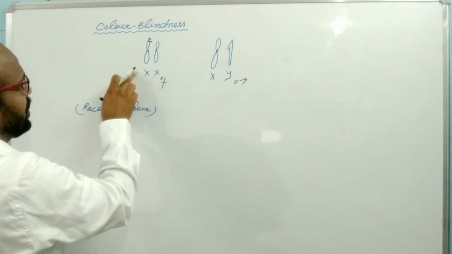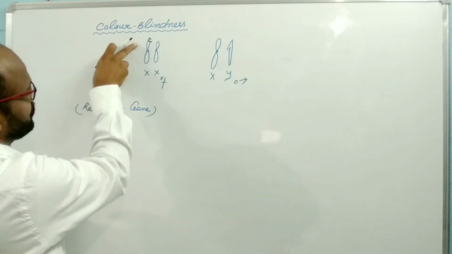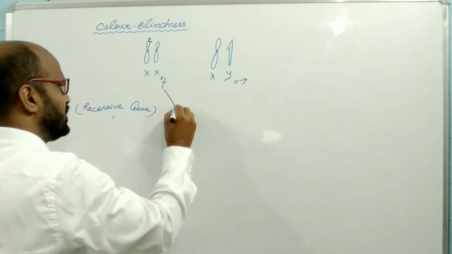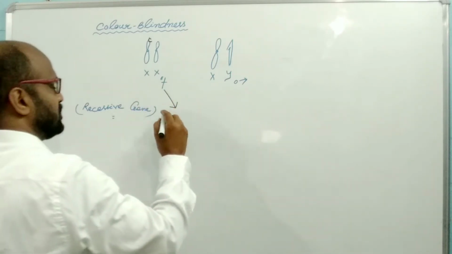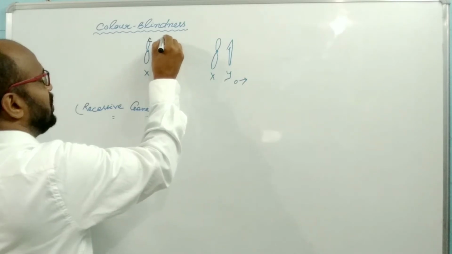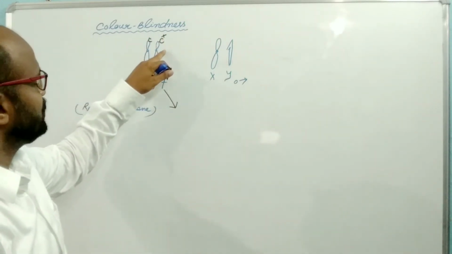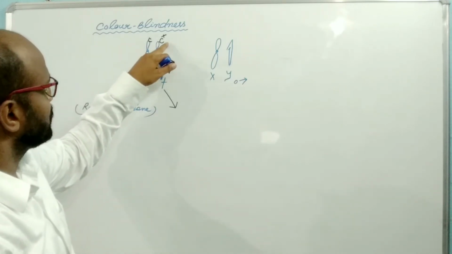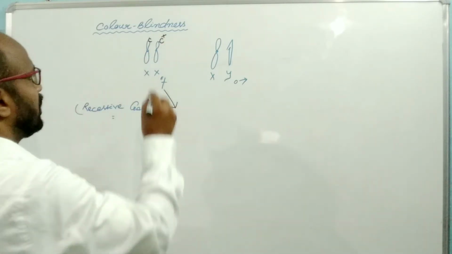If the female contains one defective gene or the color blindness gene, then there is no production of color blindness, because there is another dominant gene or the normal gene which is dominant to the defective gene. Suppose that C plus is the wild gene or the dominant gene or the normal gene.